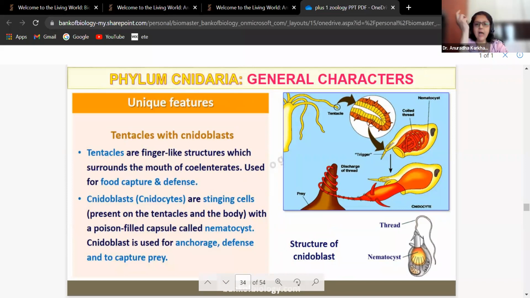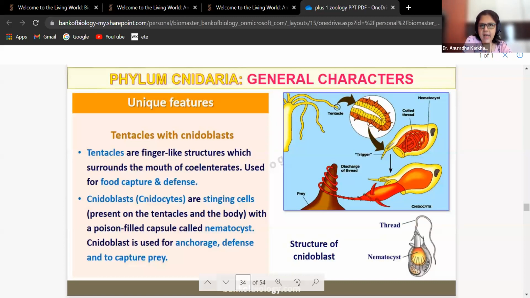If any organism comes near them, just like a lasso, they will hit the organisms which are trying to come near them. So it is an organ of defense as well. Cnidoblasts, which are also called cnidocytes, are stinging cells. You know what a sting is? Like the sting of a honeybee. The stinging cells are present on the tentacles as well as on the body, with a poison-filled capsule which is called a nematocyst.